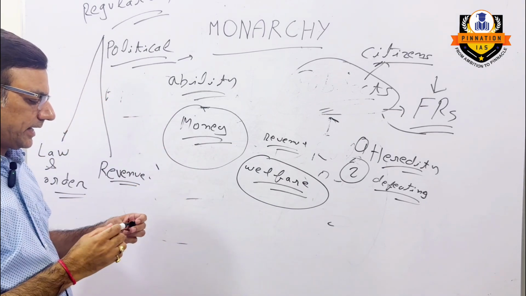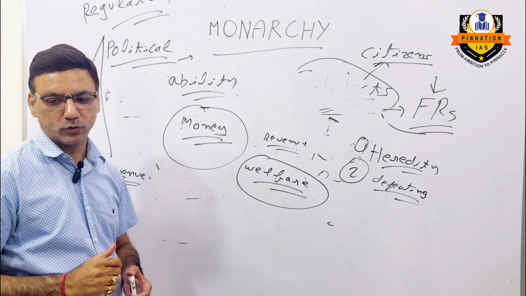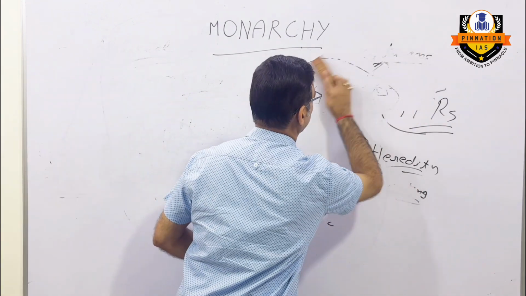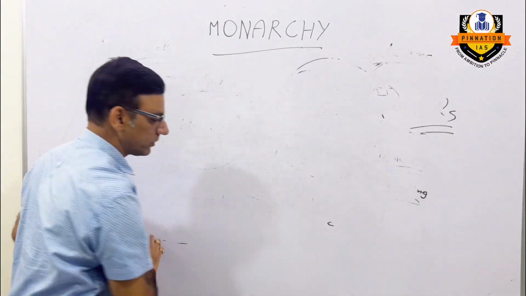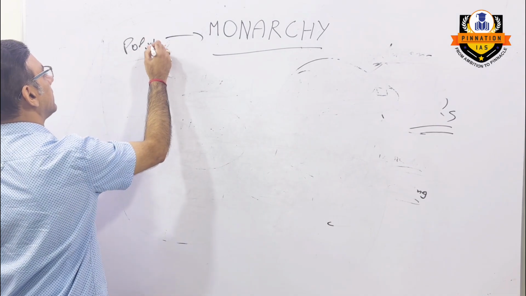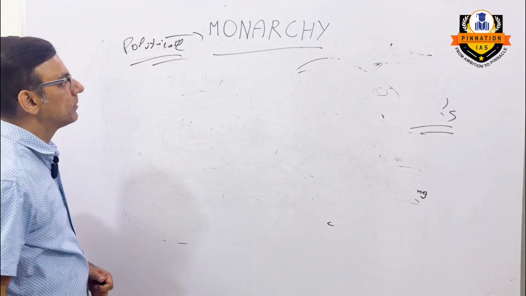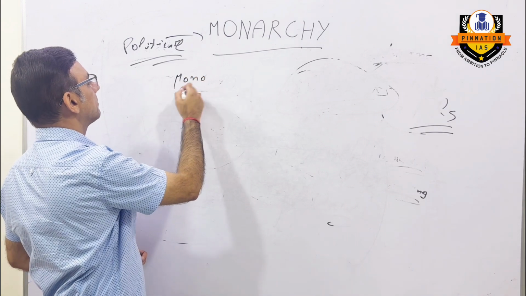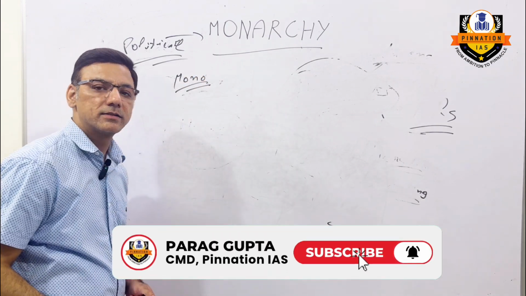Now, let us recap what I have told you today. I started with the political system that existed during the time of Kautilya, which was called monarchy, right? The political system. And I told you about the meaning of monarchy, how it came from the word mono, which means single person. So monarchy means ruled by a single person.